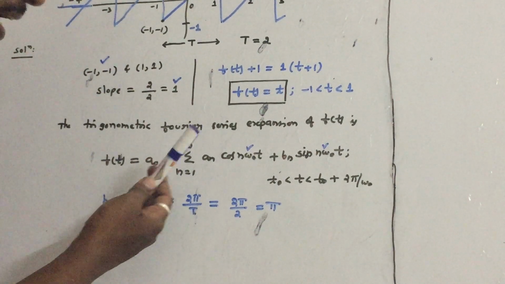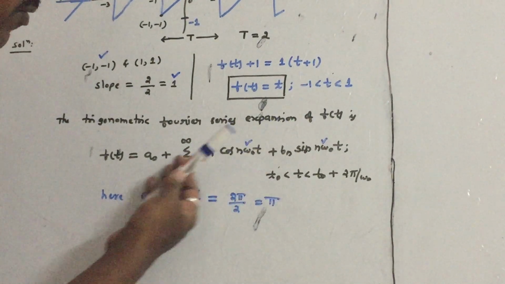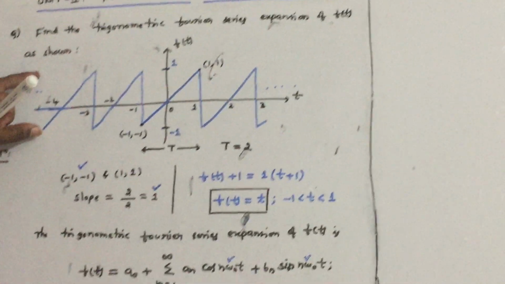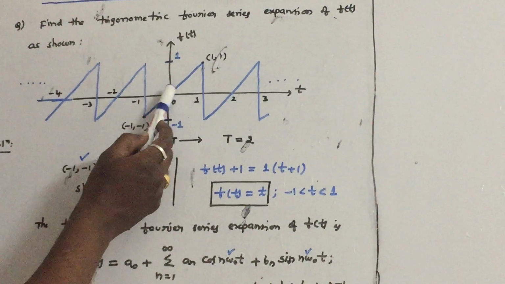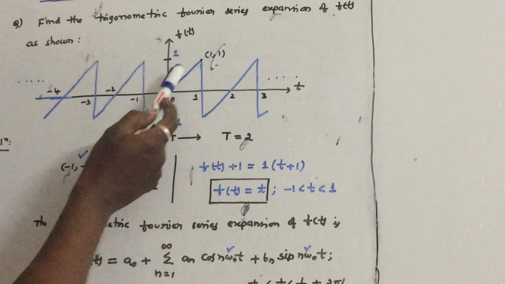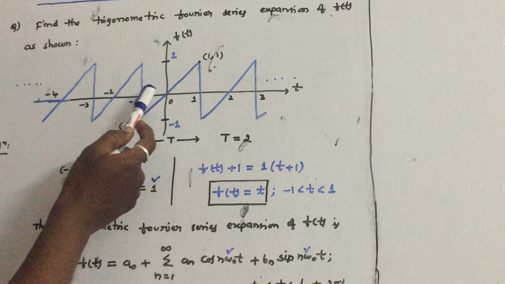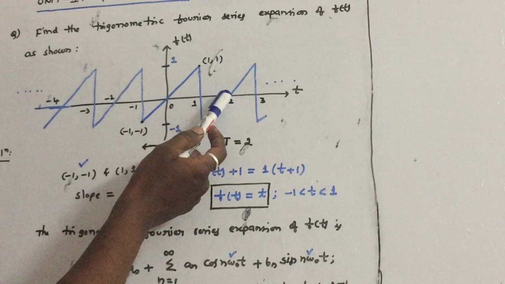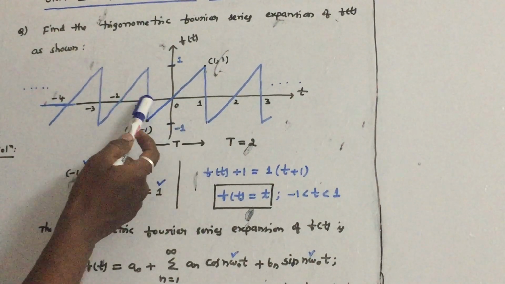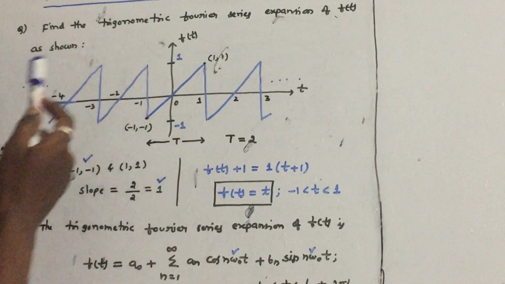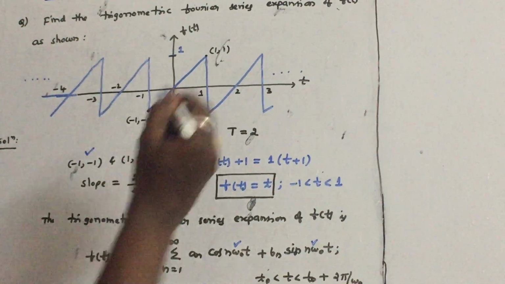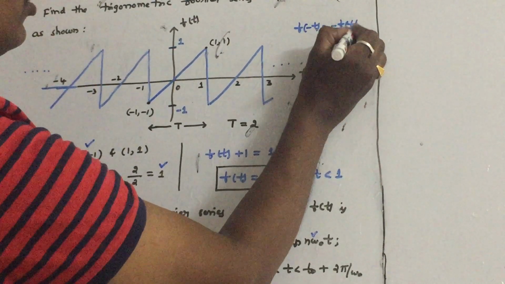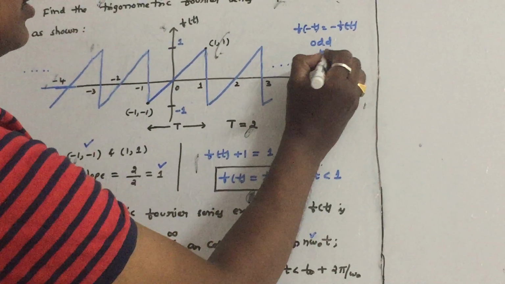If you find out the symmetry in f of t, you can eliminate some of the terms. So let us see what kind of symmetry this waveform contains. You can see that in the interval 0 to 1 the ramp is there, and in the interval 0 to -1 exactly the opposite ramp is there. In the interval 1 to 2 the waveform is like this, and in the interval -1 to -2 exactly opposite nature is there. So it is satisfying the condition f of -t is equal to -f of t. That means the waveform contains odd symmetry.